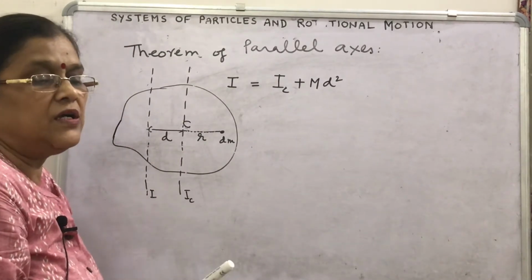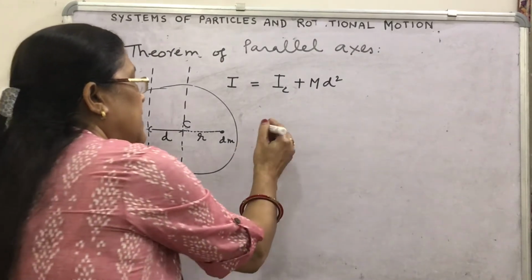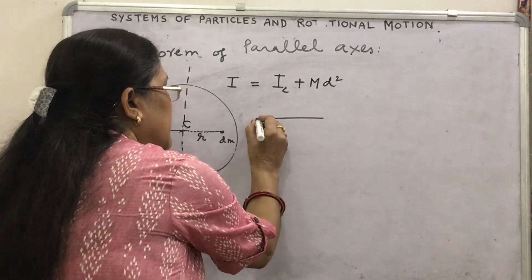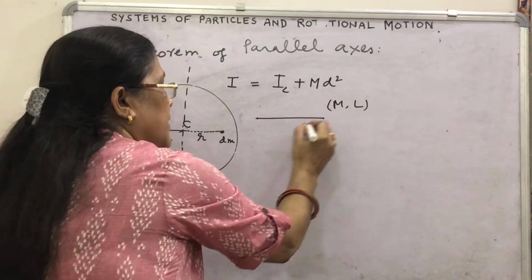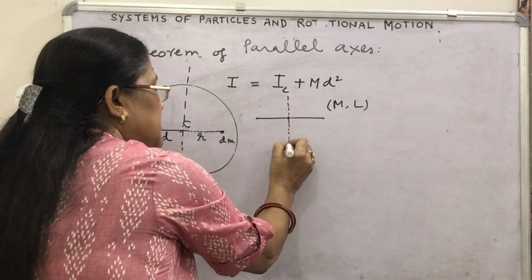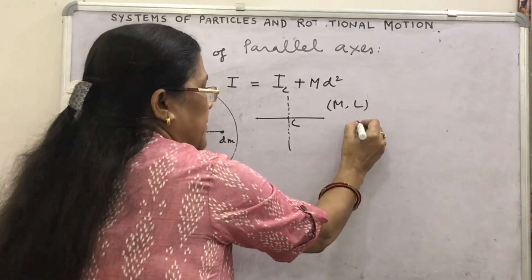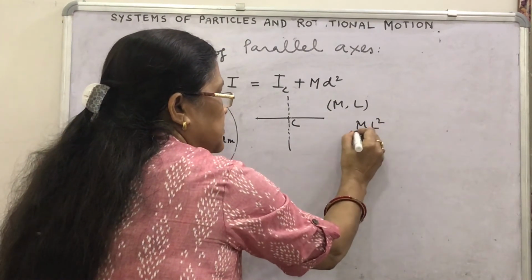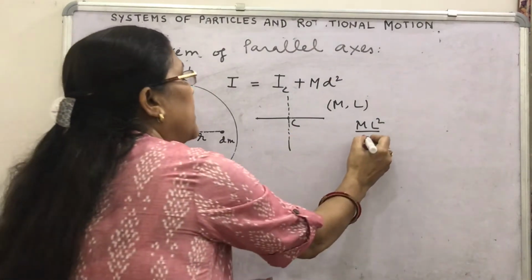For a rod of mass M and length L, the moment of inertia about any axis passing through its center is given by ML² upon 12. You should learn this value.